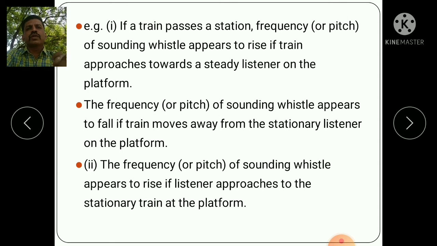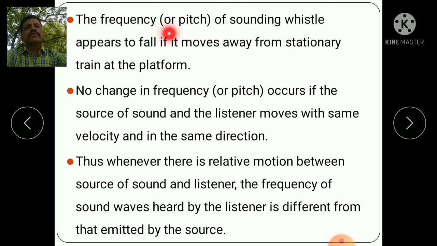All of you know that when we go to the platform and the train is arriving towards us, the listener, the frequency of the sounding whistle appears to rise, means it will increase. Similarly, if the train is moving away from the listener or passenger, the frequency of the sounding whistle falls. The frequency or pitch of the sounding whistle appears to rise if the listener approaches the stationary train at the platform, and appears to fall if the listener moves away from the stationary train at the platform.